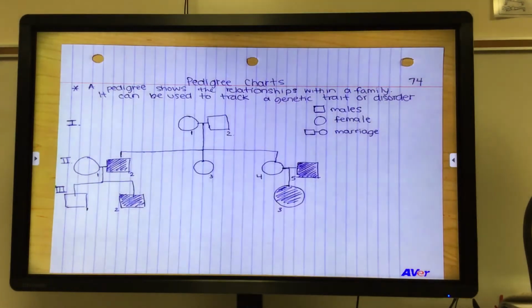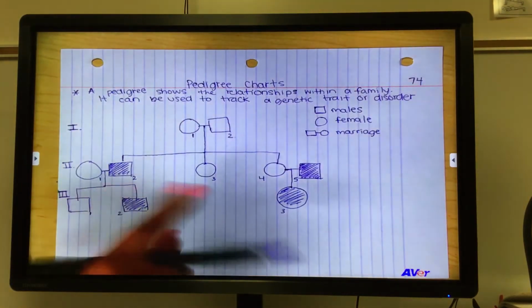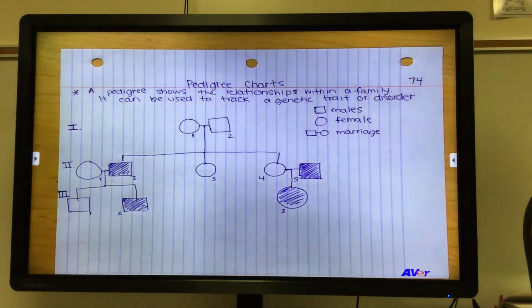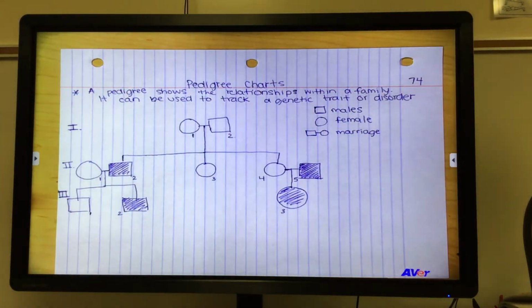So whenever you're given a pedigree on a test or on a worksheet, it's usually already filled out for you. You may have to label the generations. You may have to label the people, the individuals. But this is how we'll start.